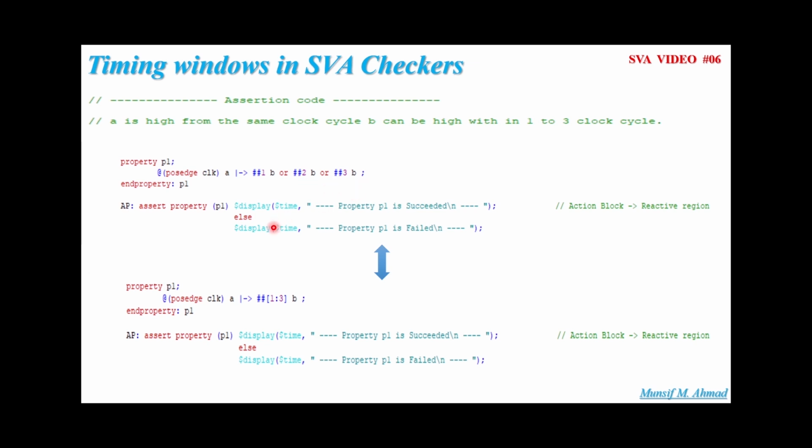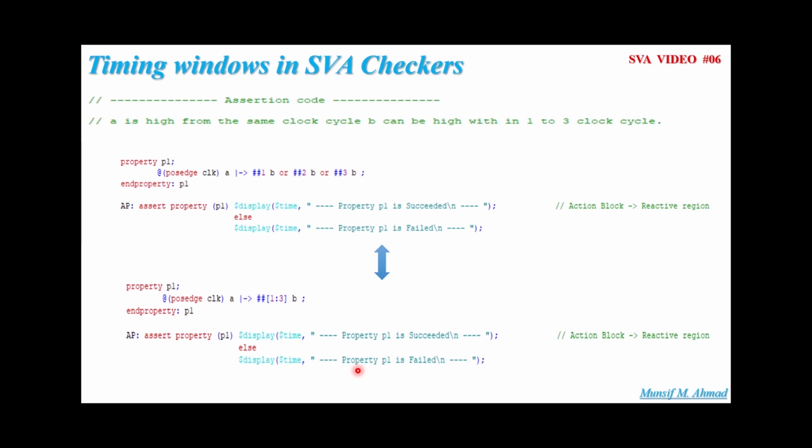So the simple solution here is we can use the square bracket over there. We can provide a range for this B variable. So it is very simple, right? Meaning, as you can see in property P1, at every passage of the clock, whenever A is high in the same clock cycle, B can be high in the next 1 to 3 clock cycles. And then we are asserting the property P1. Whenever the property passes, we are writing our own custom message, property P1 succeeded, else property P1 failed.